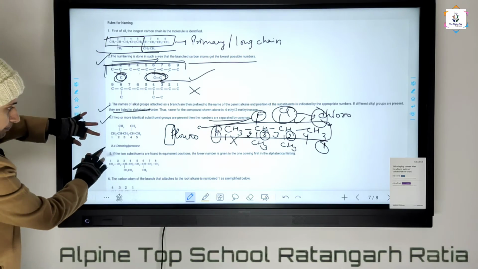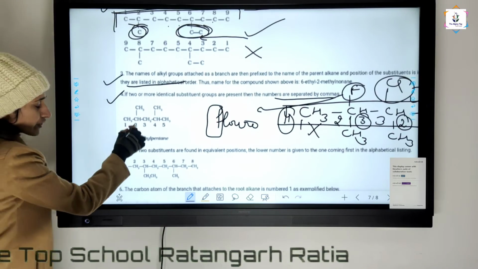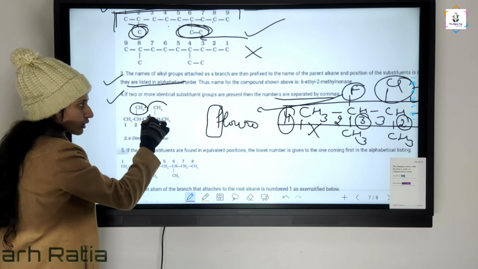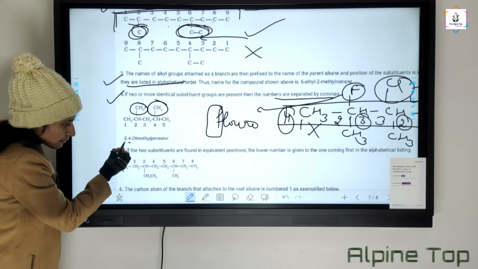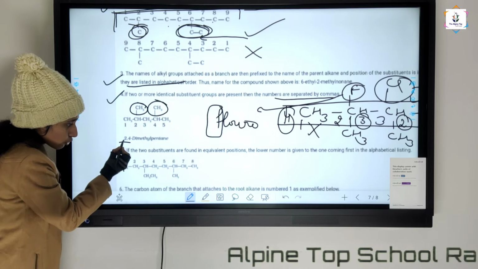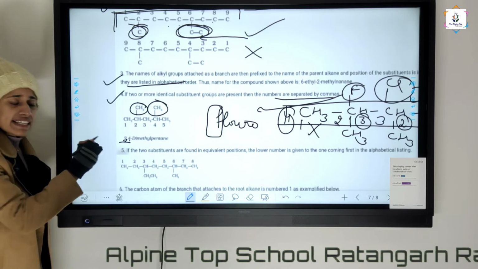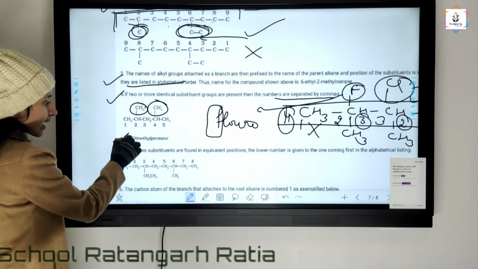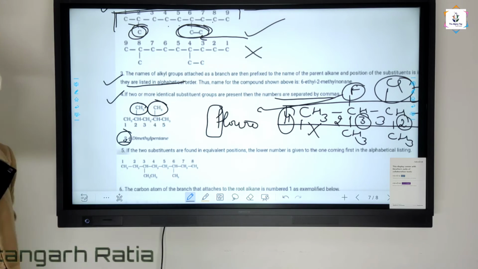Now, if two or more identical substituent groups are present, then the numbers are separated by commas. For example, if there are two substituents, one on the second position and one on the fourth position, there comes a comma. Look, 2, 4, the comma is there. So when two substituents are there, a comma must be present in the naming.